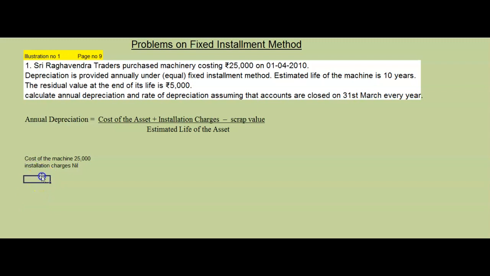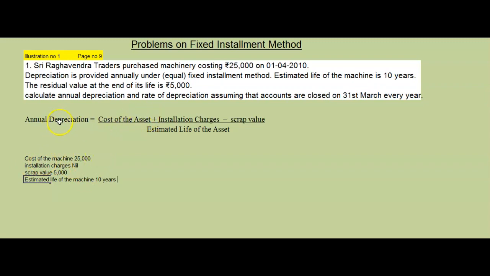Then what is the next value you have to take? Scrap value. Scrap value is given how much? Rupees 5,000. Then we will take estimated life of the machine. What is the estimated life of the asset? 10 years. So these are all the working notes for us.